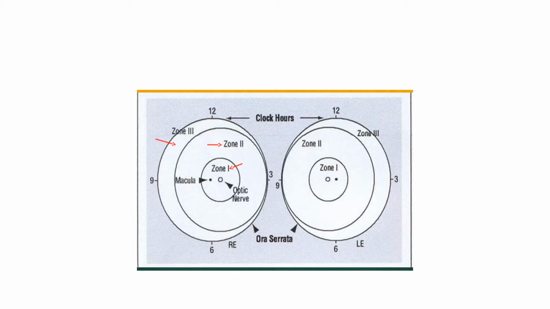Now this is actually when a circle is drawn keeping the optic disc as a center and the other end being the ora serrata at the nasal end of the retina. This constitutes zone 2, and any region beyond zone 2 is zone 3. So these are the three zones: zone 1, zone 2 and zone 3. Zone 1 is twice the distance from the optic disc center to the macula. Zone 2 is optic disc center to the ora serrata at the nasal end. It constitutes a circle, and beyond zone 2 is zone 3.